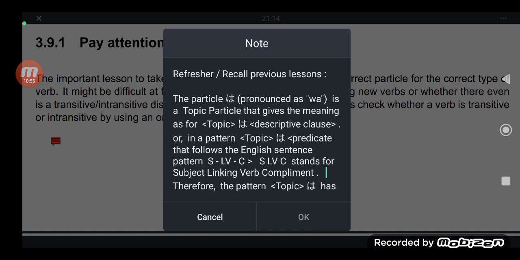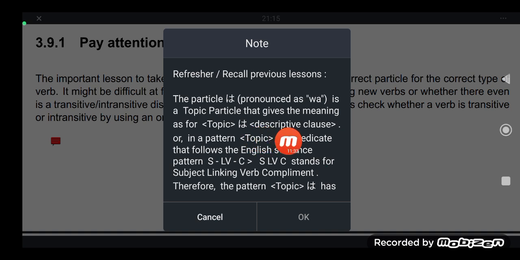But before that, let's have a refresher, a recall of previous lessons. Okay, refresher. The particle wa, when you type it's ha, but when you pronounce it's wa. The particle wa is a topic particle. We've already discussed this in our lesson 006. It is a topic particle that gives the meaning, as for the topic,